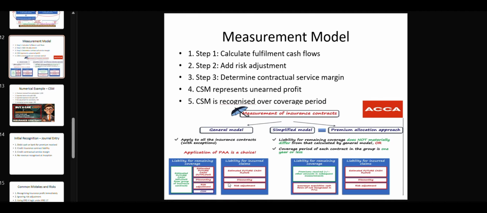The contractual service margin represents unearned profit, and this profit is recognized only over the coverage period, not at the initial stage. We will try to understand how to calculate CSM through our examples. It will be easier through examples.